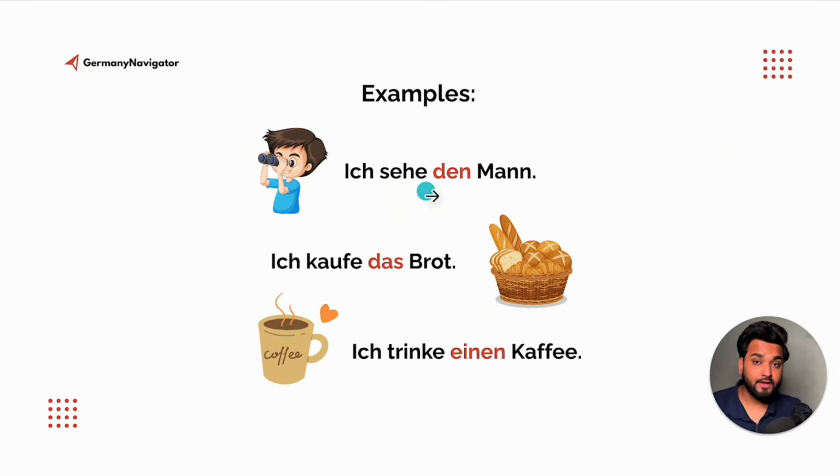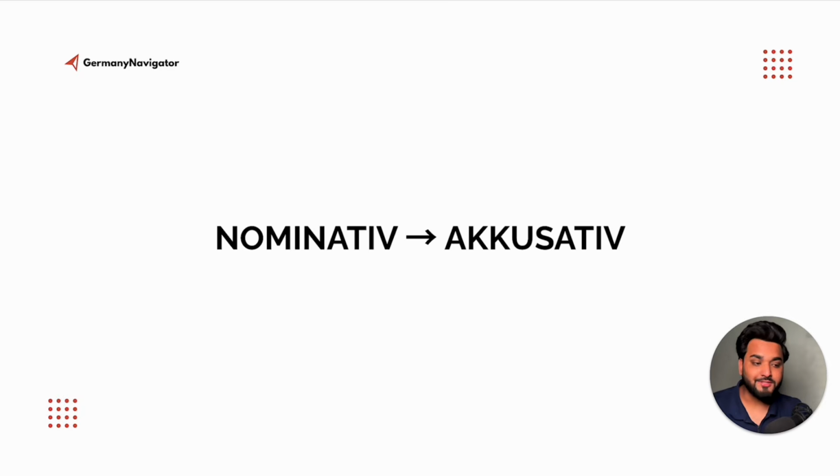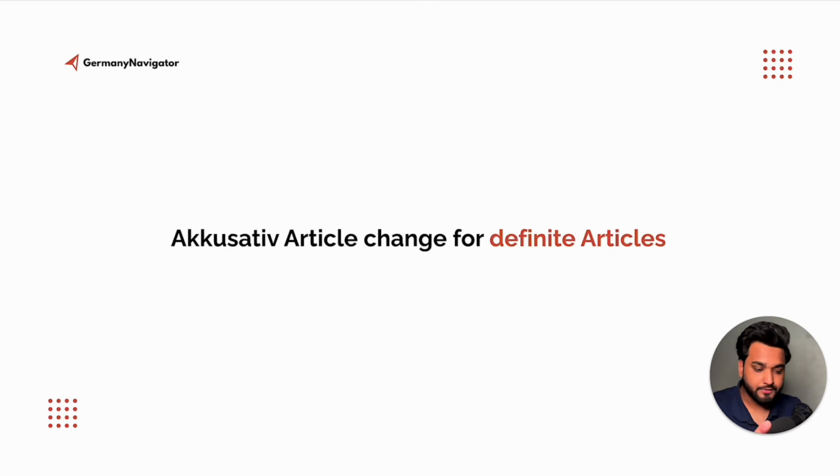So, ich sehe whom? I see the man, ich sehe den Mann. So, der Mann turns into den because it's accusative. Then we have ich kaufe das Brot. What do I buy? Das Brot. And what do I drink? Einen Kaffee. Okay? Now, let's talk about the transformation from nominative to accusative.